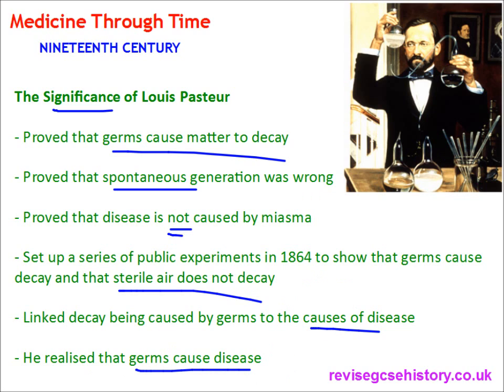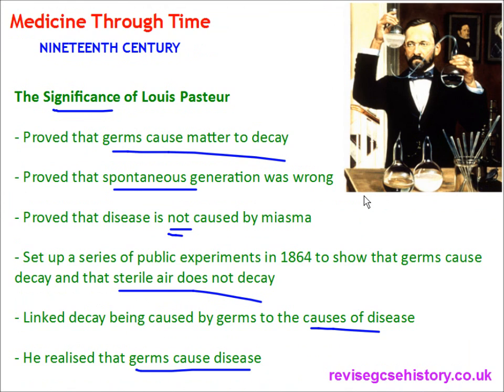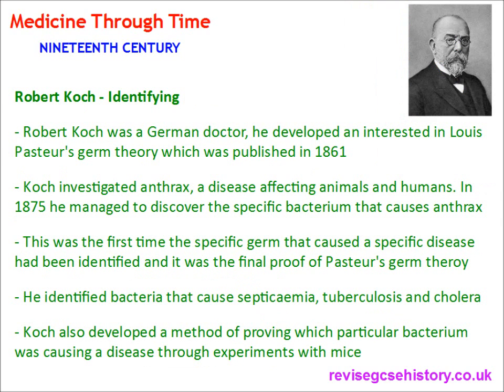This is why it's important in the history of medicine, because before Pasteur we had all these theories, such as the theory of the four humours, miasma, punishment from God, all this sort of stuff, and none of that was true, and none of that is really what causes disease. Pasteur's germ theory is the true cause of disease, and the cause of disease that we understand and accept today. So for the first time, people were right about what was causing disease, and treatments could be developed from this. So that's the stuff we need to know about the first individual, Louis Pasteur.